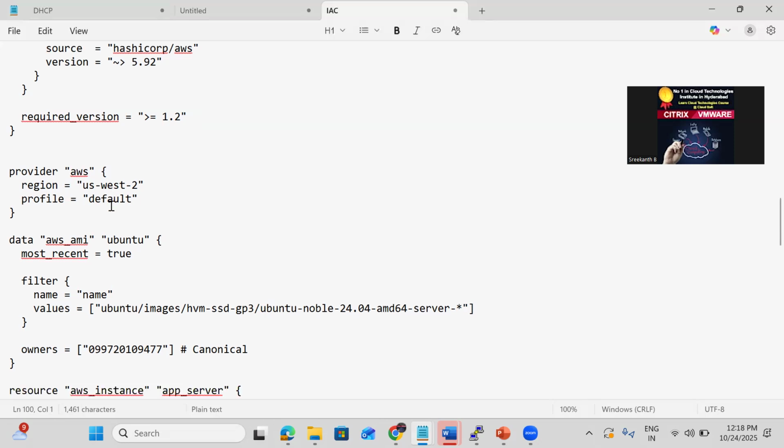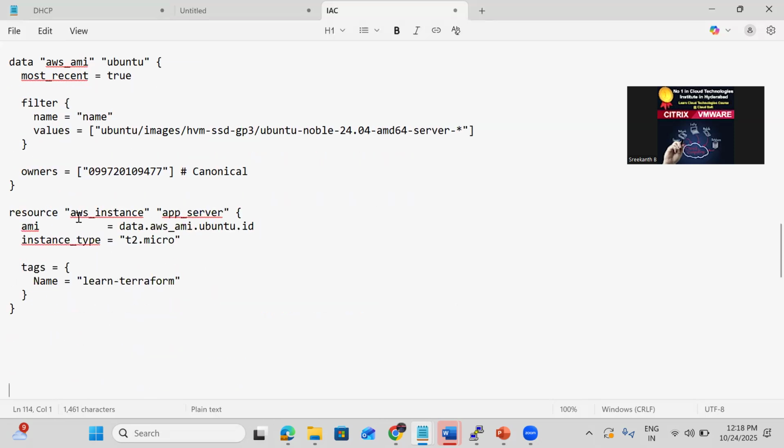Okay, then like the data source, I will explain. This is a simple block, right? What is it creating? An EC2 instance is getting created, and in that we are specifying the AMI and instance type. So all those details we are going to specify in that.